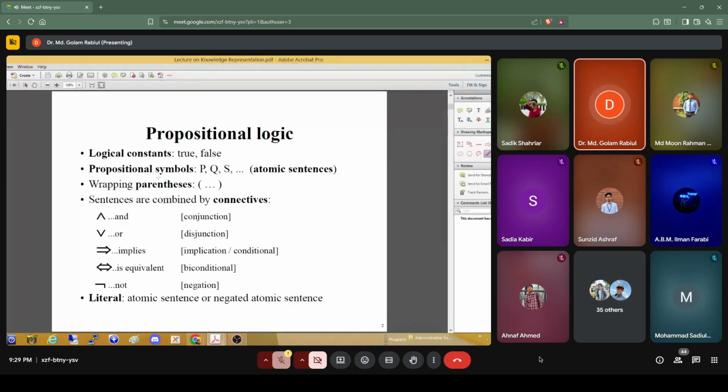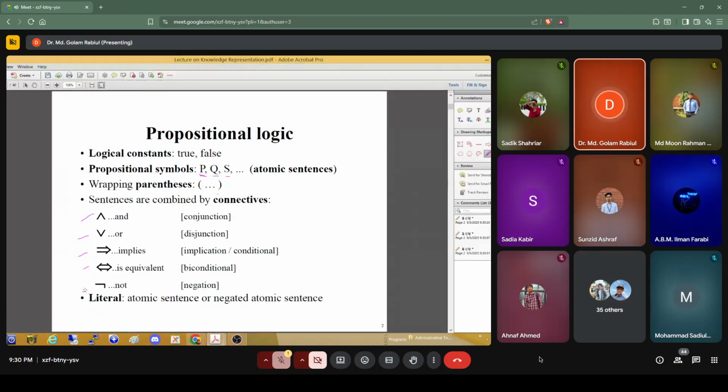The propositional symbols for knowledge representation, usually different symbols we can use, like most of the case we use P, Q, S, R. Those symbols usually we use for atomic sentences. And sometimes we also use the wrapping parenthesis. That means the parenthesis sometimes we also use in knowledge representation. And some of the symbols you will find in our propositional logic also. That is the and symbol, or symbol, implies symbol, equivalent symbol, and not symbol.